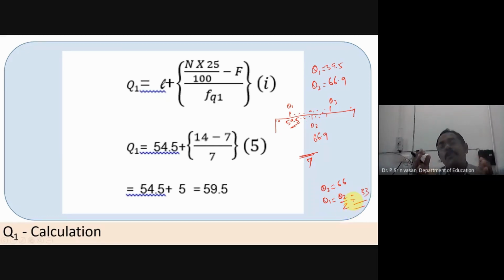Because everything depends upon the aggregation of marks or spread of the marks, where the marks are. Generally, the marks will be more in the middle 50 values. So the middle 50 values is the interquartile range. Here the larger part of the marks will be in the middle. At the extreme ends, we'll be having only fewer scores. That is why, as we thought, it won't be like that. It won't be at equal points. Q1 will not always be half of Q2. Okay, so you have to calculate. This is what we get.